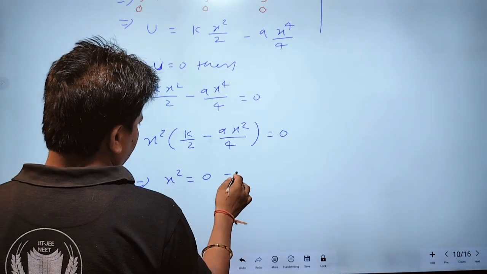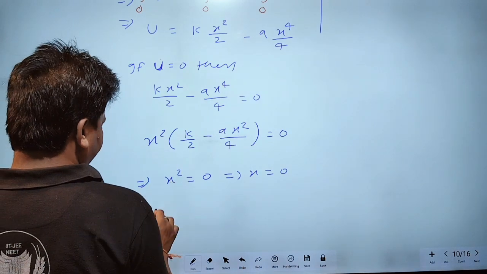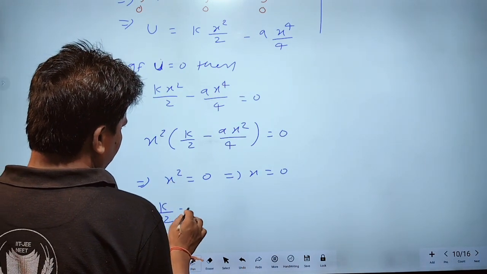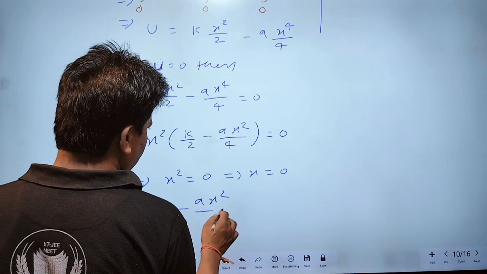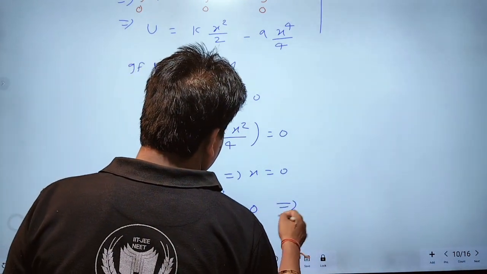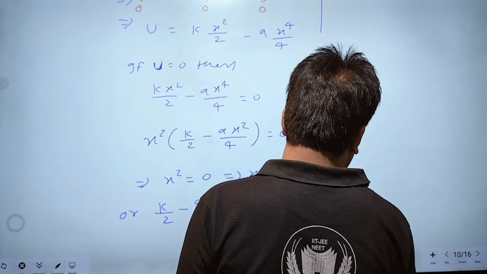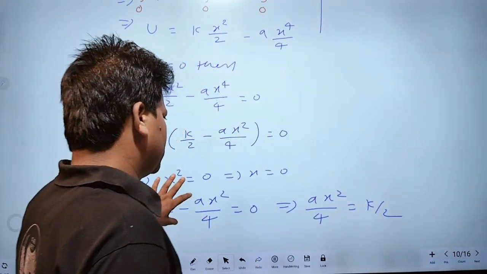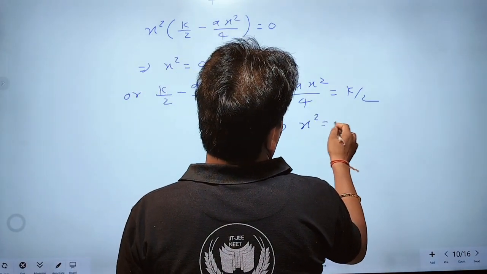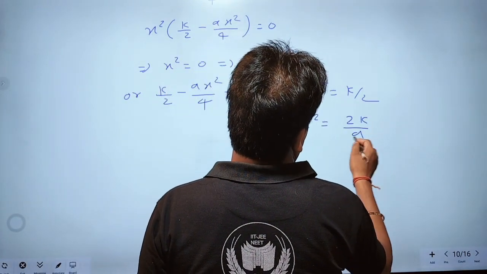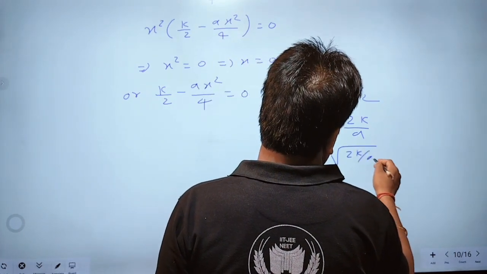This 0 means x is equal to 0. Or ax square by 4 is equal to k by 2, so x square equals 2k by a, and x should be equal to root under 2k by a.